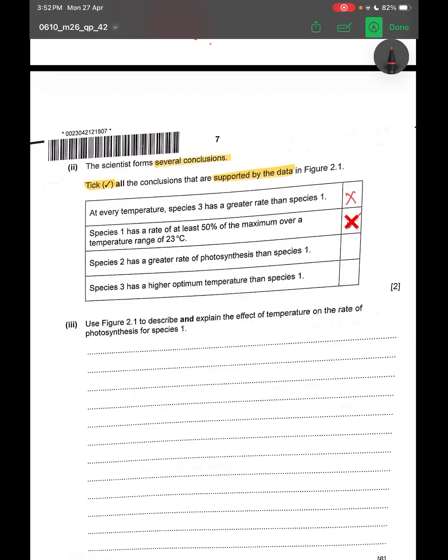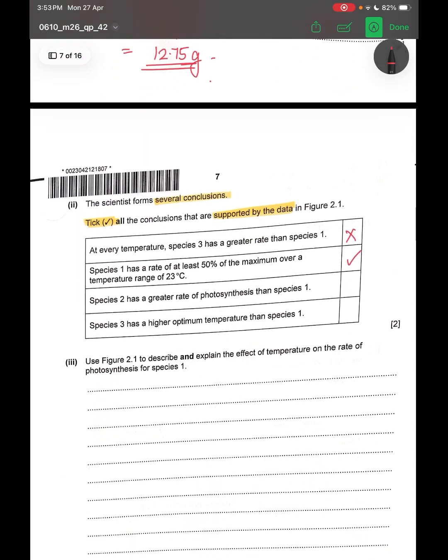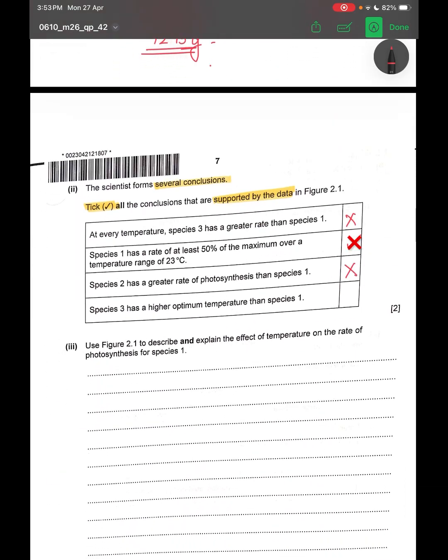Now, for third one, species 2 has greater rate of photosynthesis. Again, this is not true at all temperatures. Sometimes species 1 is higher. Also, the statement is too general. So that's also going to be wrong. Lastly, now you need to compare species 1 and 3.